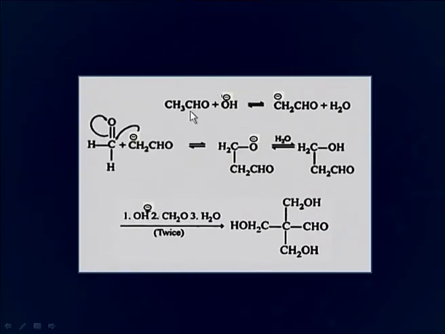You can see here, this is acetaldehyde, which generates this carbanion. Now, this formaldehyde does not have any alpha hydrogen, and that is why it forms this product, the hydroxymethyl acetaldehyde. This hydroxymethyl acetaldehyde has 2 more alpha hydrogens, that is why it undergoes the same steps twice. Finally, there is formation of this trihydroxymethyl acetaldehyde. This molecule, you can see, does not contain any alpha hydrogen. So, up to this point, cross aldol condensation took place between an acetaldehyde molecule and formaldehyde.